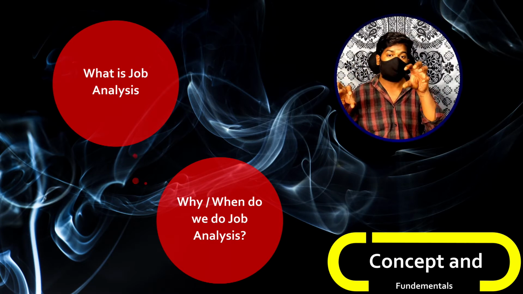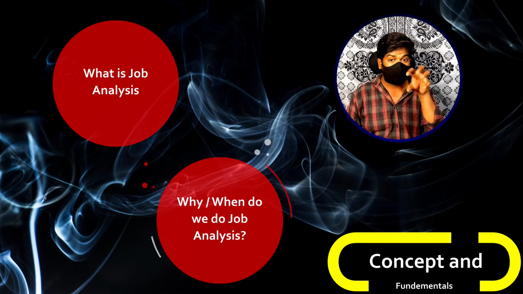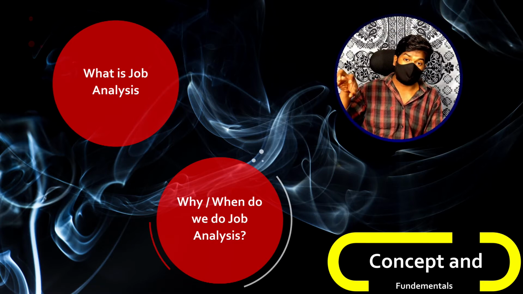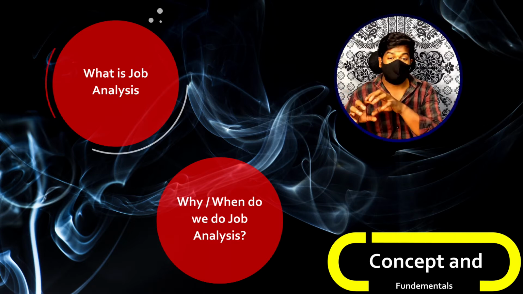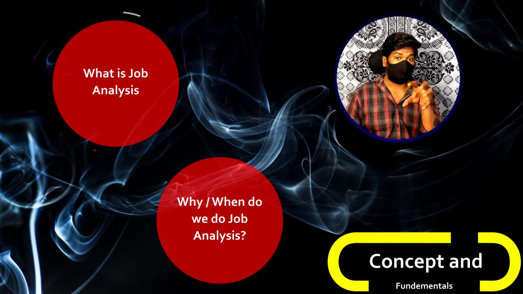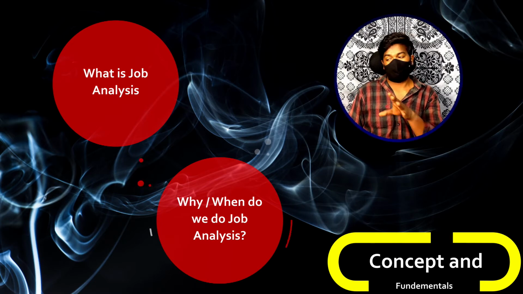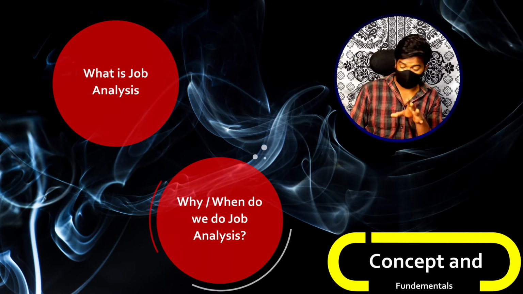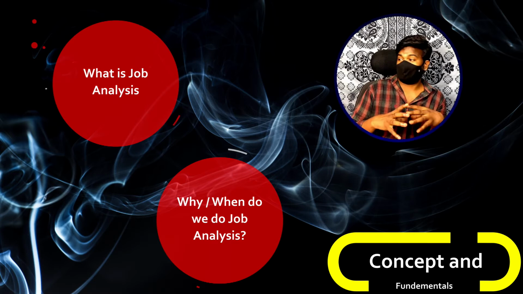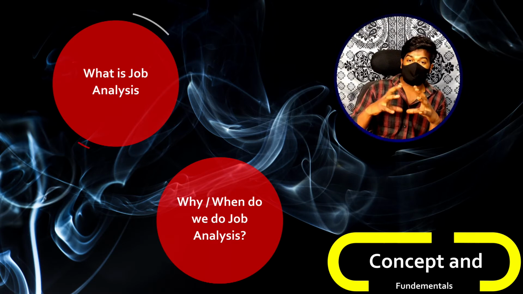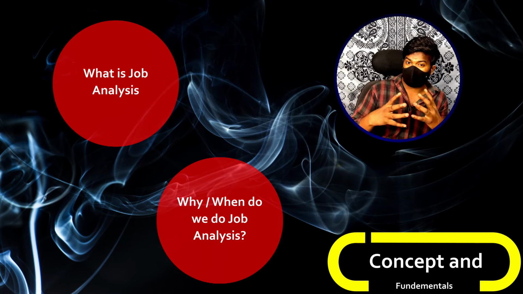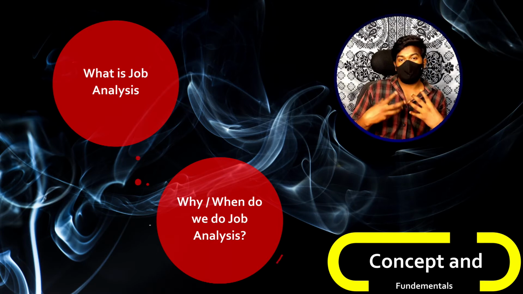Now, this particular person's salary will be 50. He's a manager, his salary is 50. He's an assistant manager, his salary is 55. Now, this will not be justifiable, and this will easily cause a dispute and result in a problem in the organization. That's why you don't randomly throw in numbers. So basically, if you want to increase any salaries or bring a change in any compensation or remuneration in an organization, you also do job analysis.